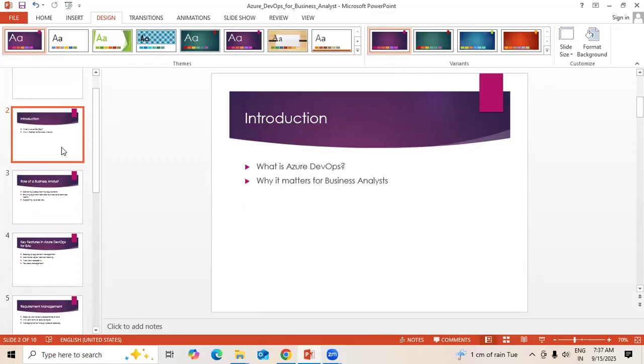So the implementation team was separate, the deployment team was separate. That's how it was earlier. But now everything will be on the same platform. Both implementation as well as deployment will be done by the same team itself. This is where the Azure DevOps environment has been introduced.